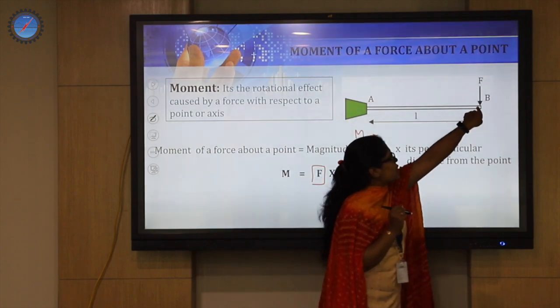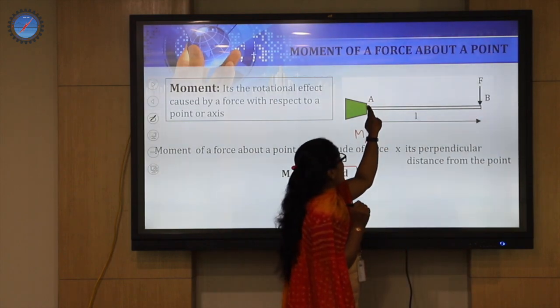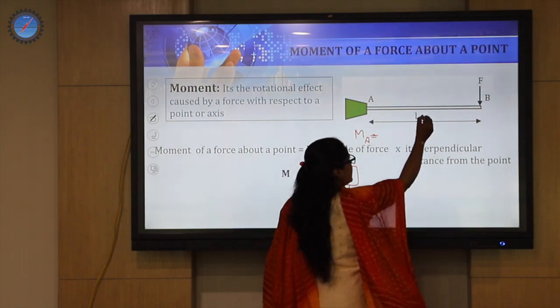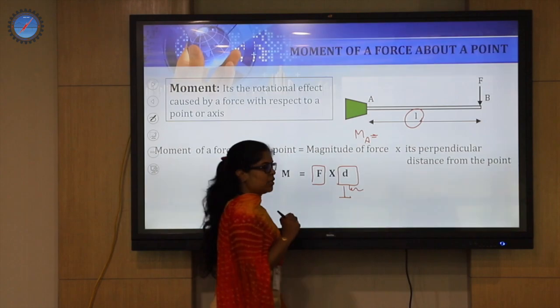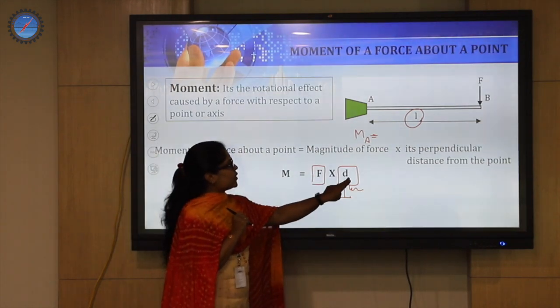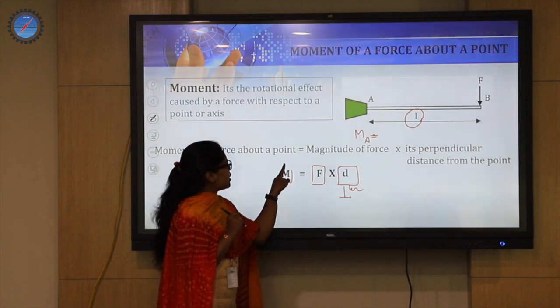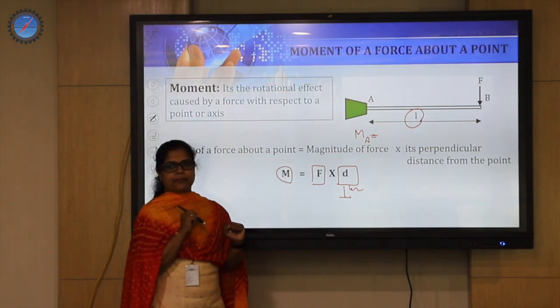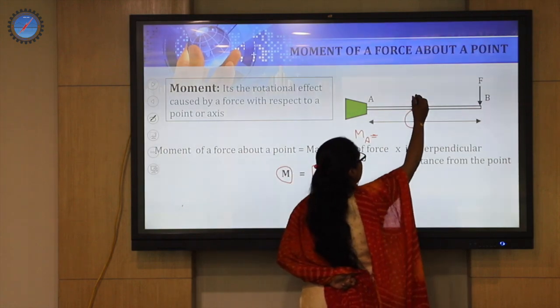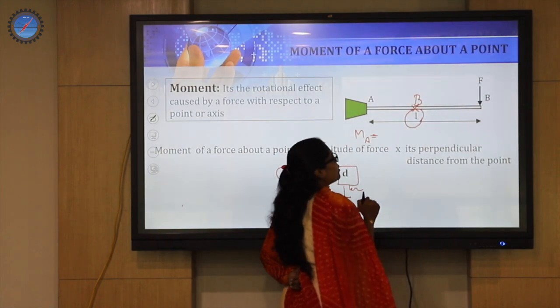If F is the force applied, MA is the point where you calculate the moment, then L designates the perpendicular distance. So multiplying the intensity of the force with the perpendicular distance, you will obtain the moment at A, correct?